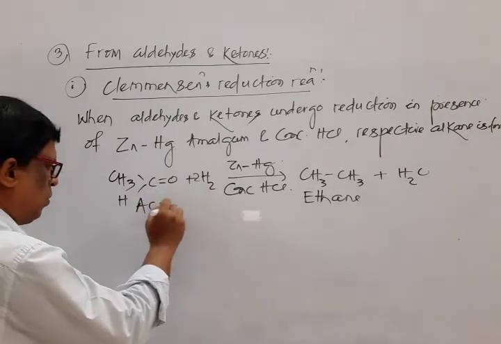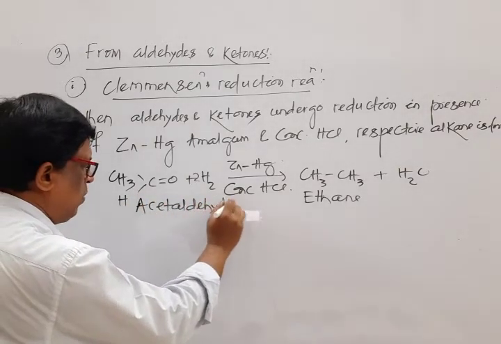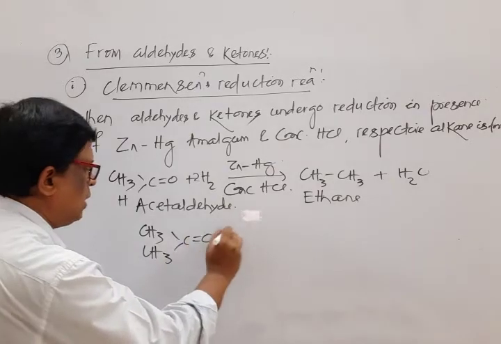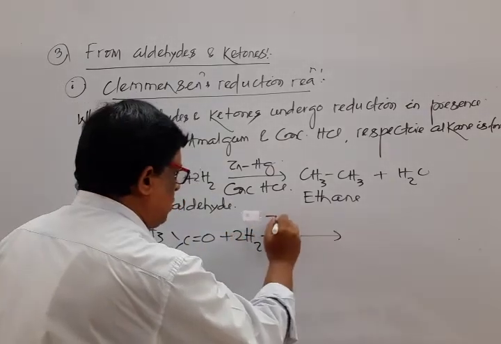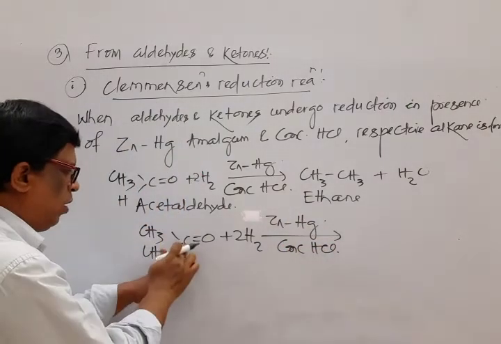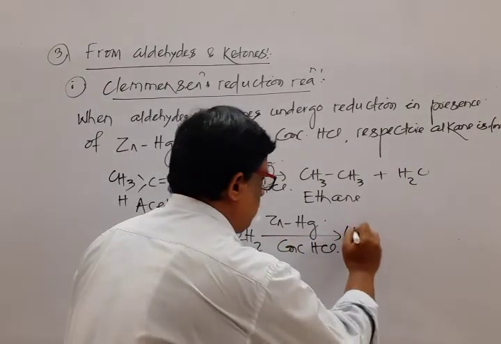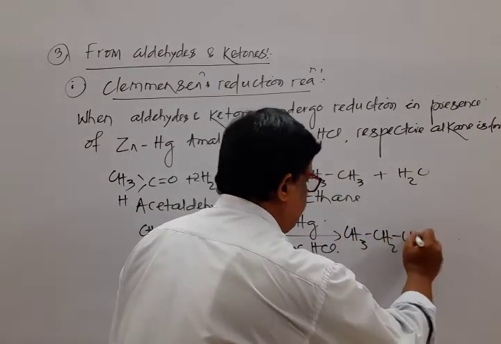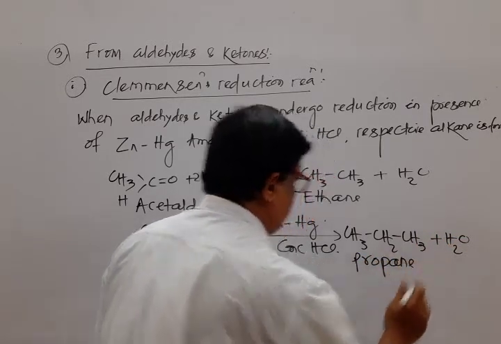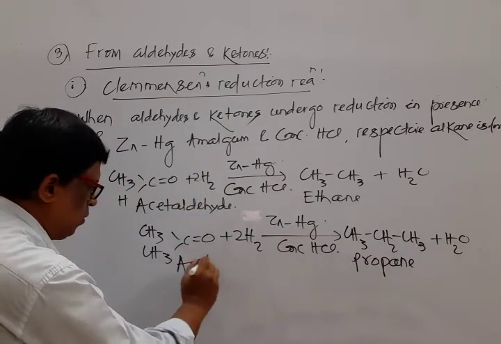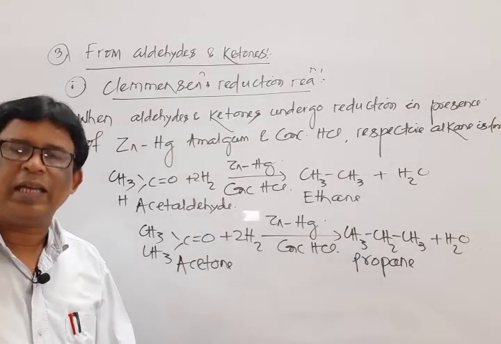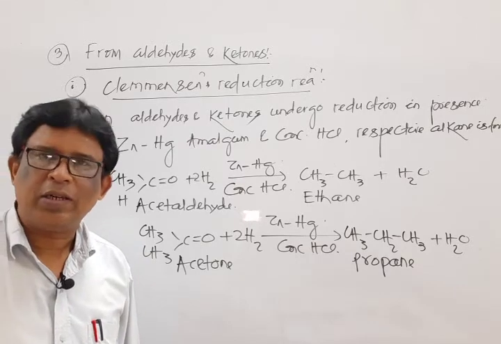Its common name is acetaldehyde, IUPAC name ethanal. Similarly, another example: if we select acetone in presence of zinc mercury amalgam and concentrated HCl, what happens? Here 2H, here 2H, resulting in the formation of propane. Its name is propane, and the reactant is acetone. This is known as Clemmensen reduction.